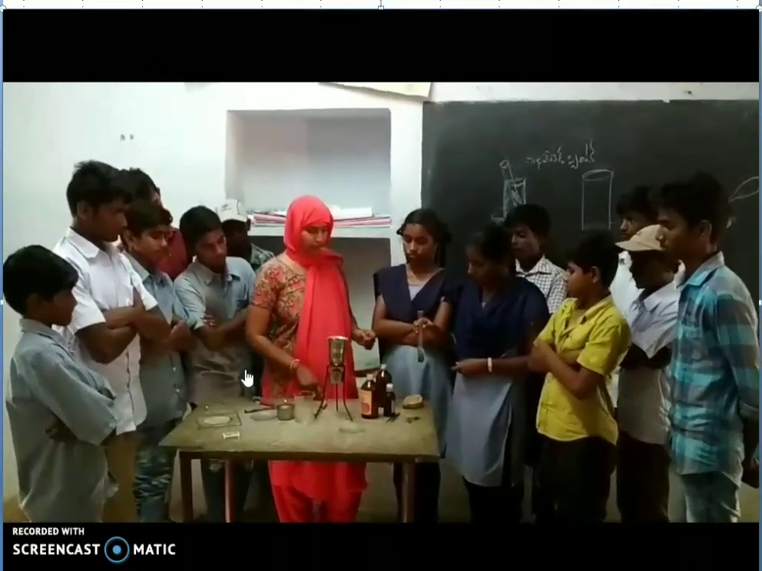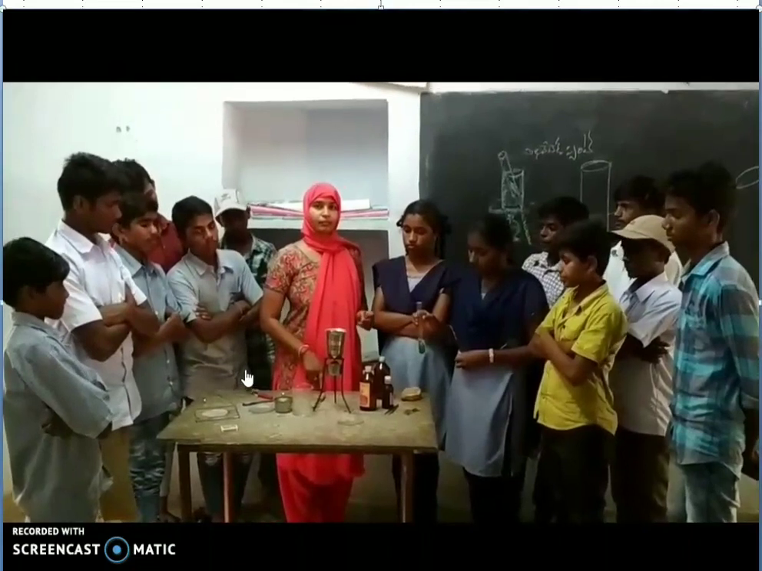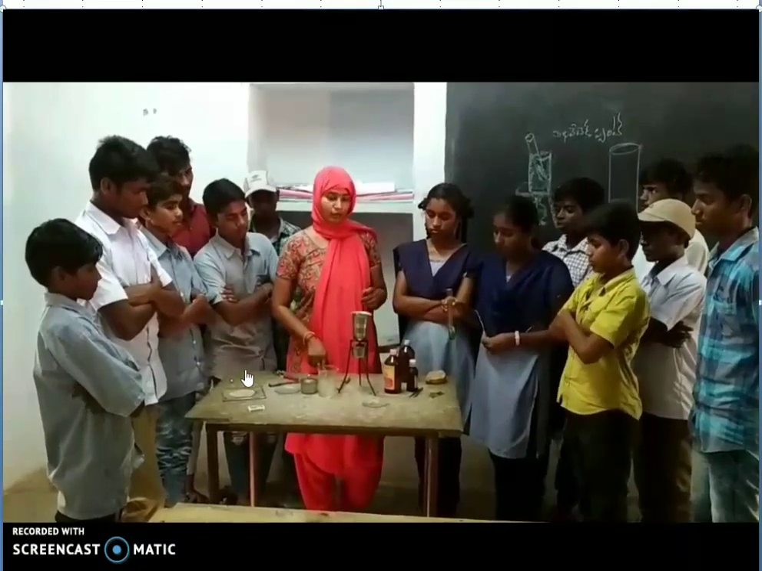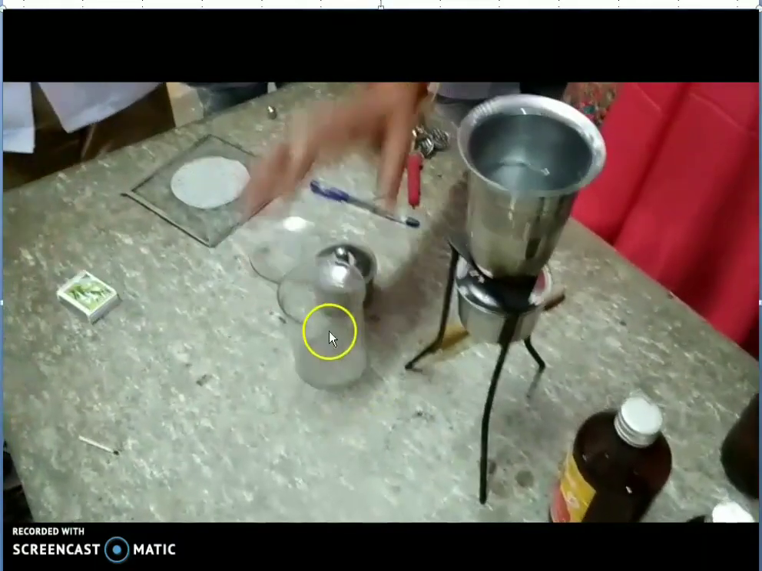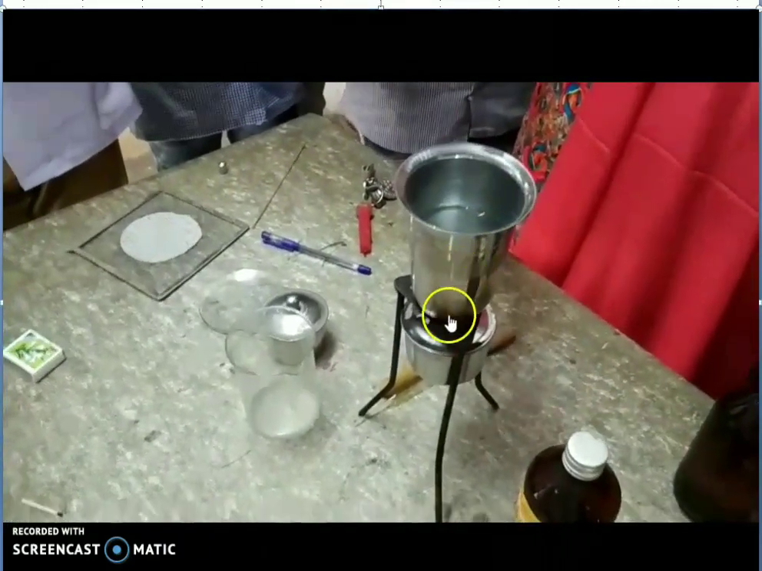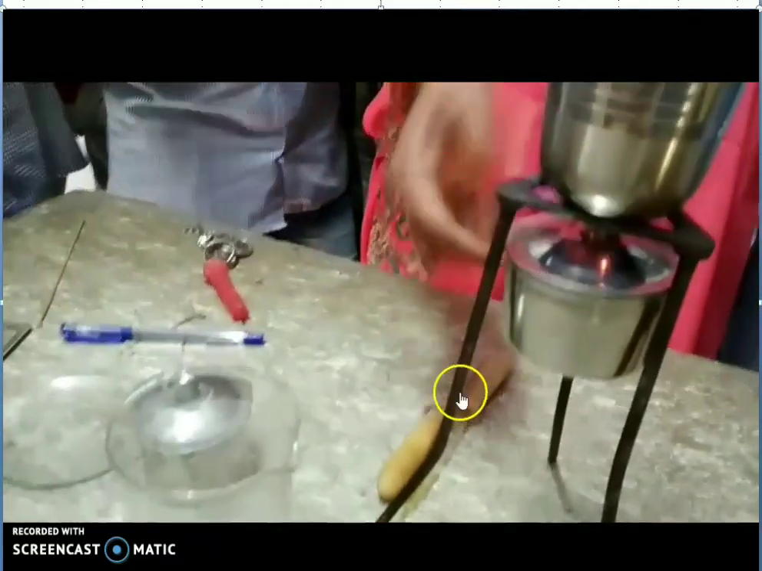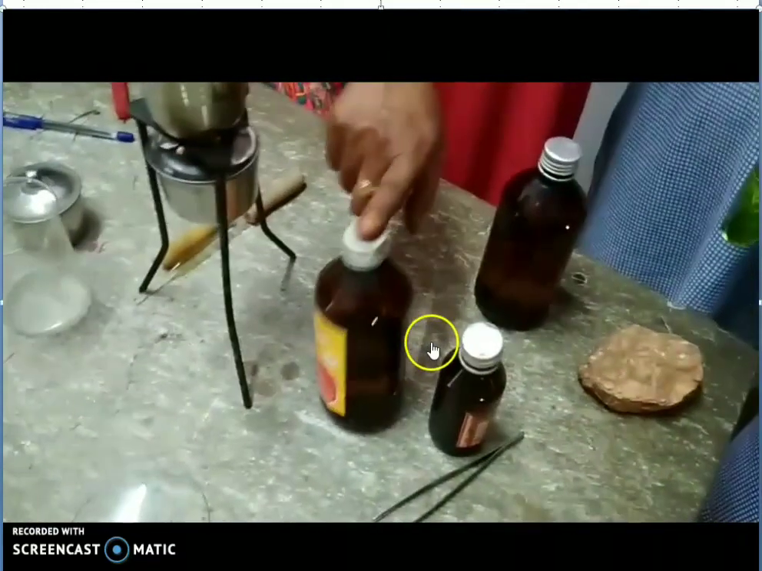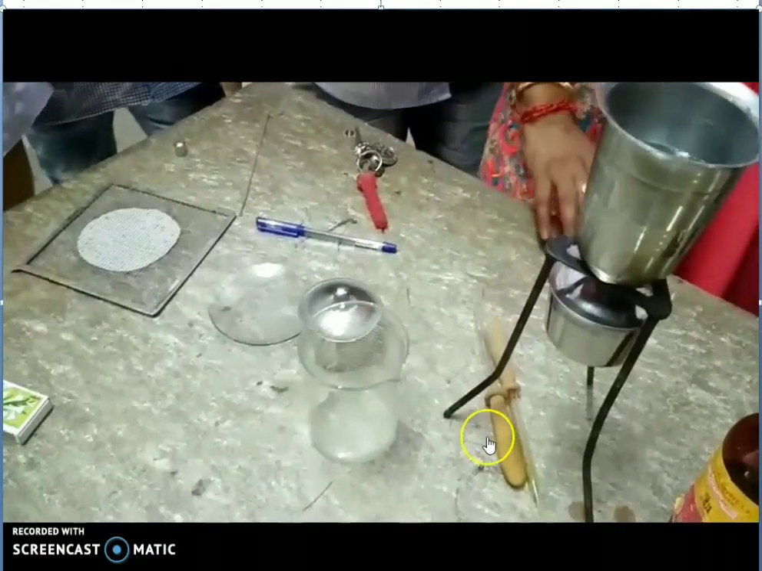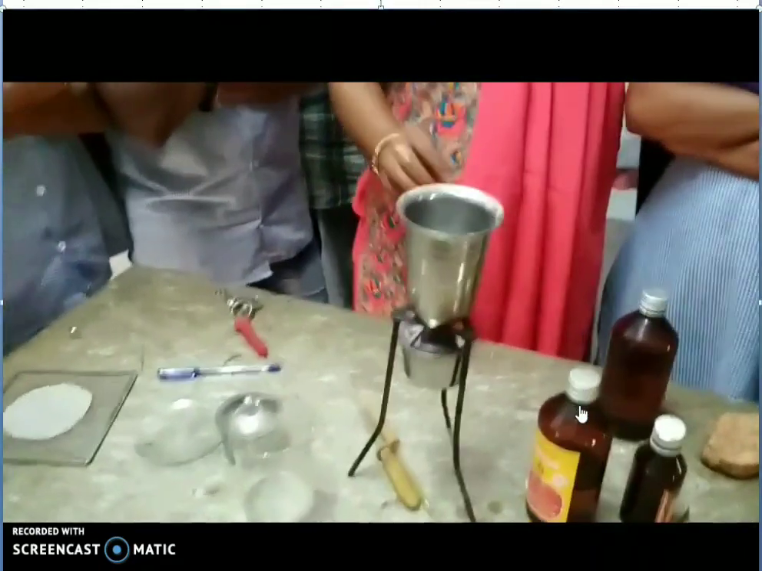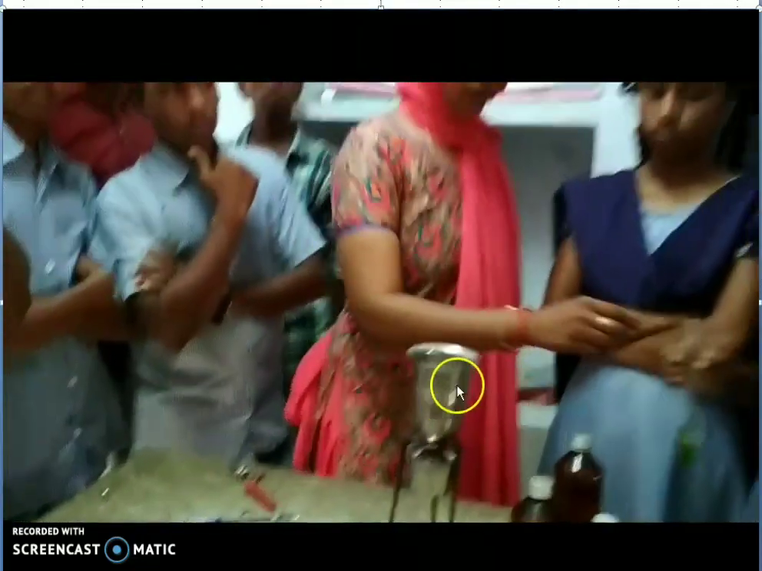This is the experiment conducted by me and my student in my classroom. The materials required for this experiment are, as you can observe here, beaker and steel glass, Bunsen burner, tripod stand, methylated spirit, iodine, forceps, watch glass, dropper, matchstick, etc. First we have to boil the water.